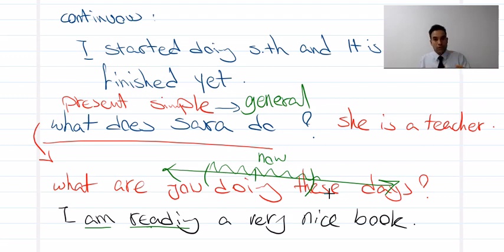So here you can use present continuous again. Of course, you have to use present continuous, not simple form, because the action, the activity, is happening around now. Even if at that moment you are not doing it, you again have to use present continuous. Look at the next page here.